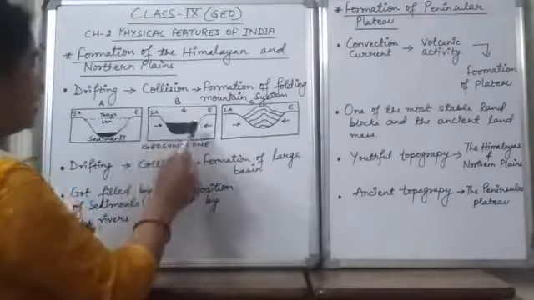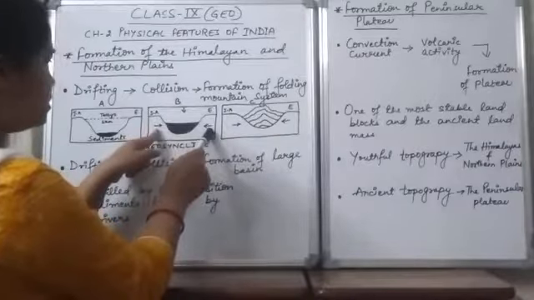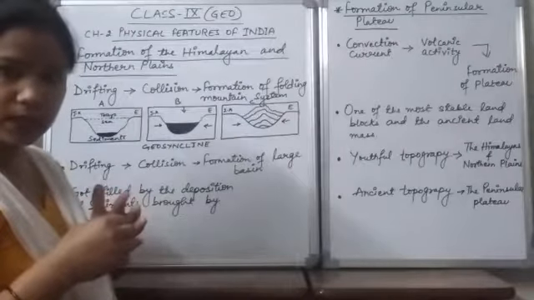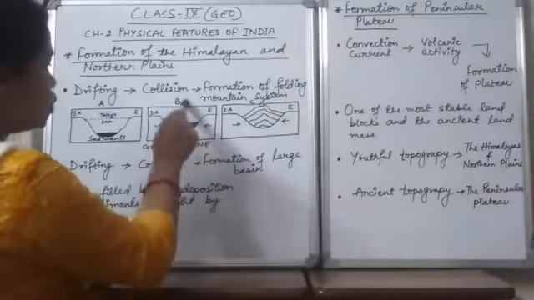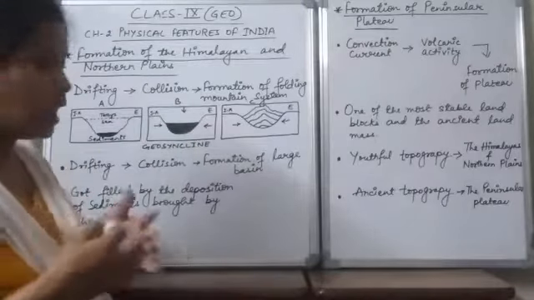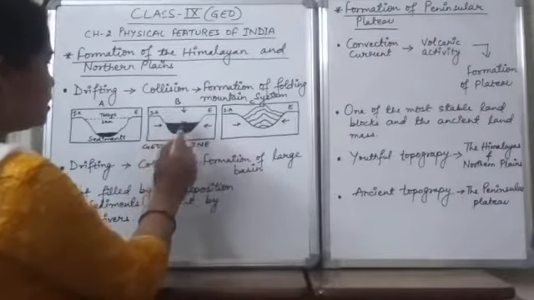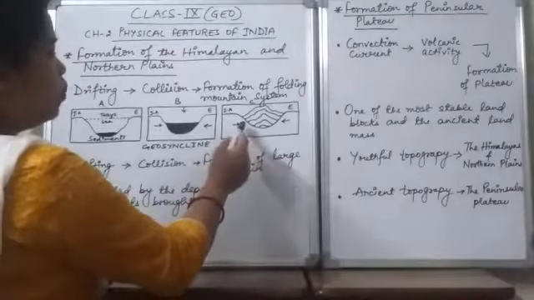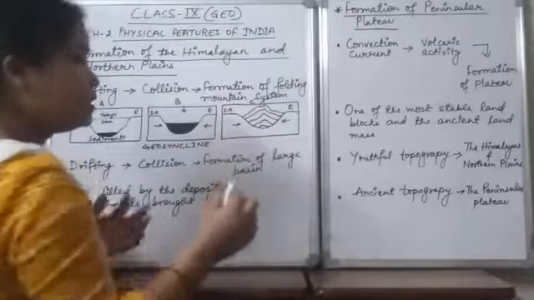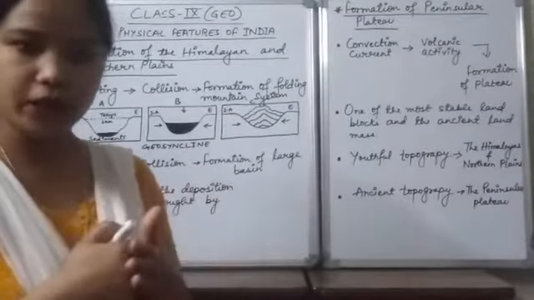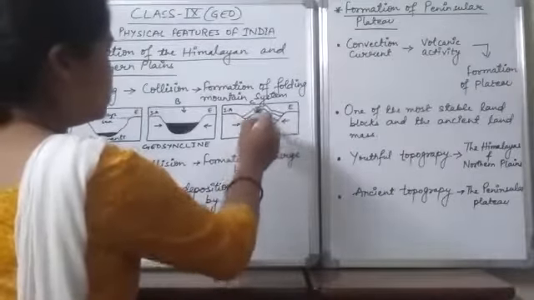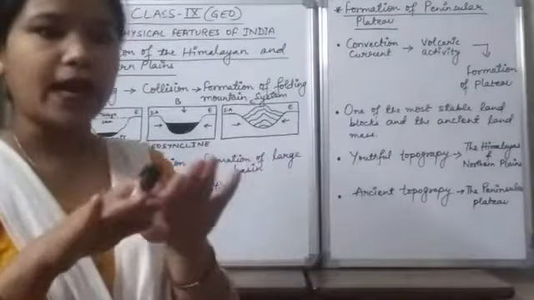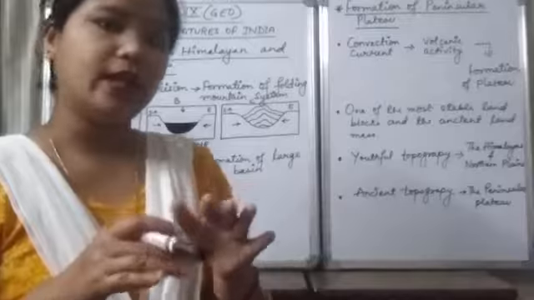Later on, when both these plates started drifting towards each other, a kind of compression took place, and because of that the Tethys Sea sediments started compressing. Later on, when there was too much compression, when both the plates came very near to each other, all the sediments which had been deposited by the Tethys Sea started rising up, and a kind of fold was created because of those sediments.